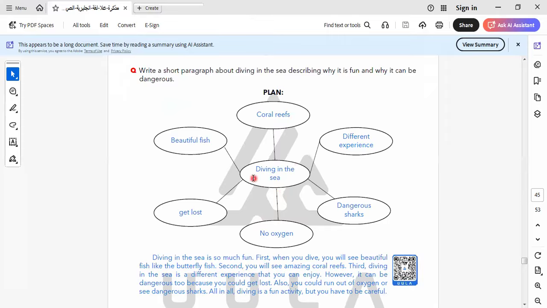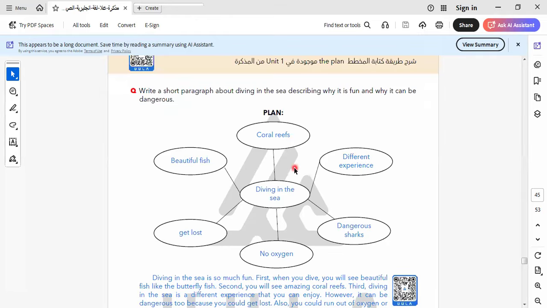I would like to use this map in Egypt when we make a paragraph, but I don't know if the people in education jobs would agree with this or not.